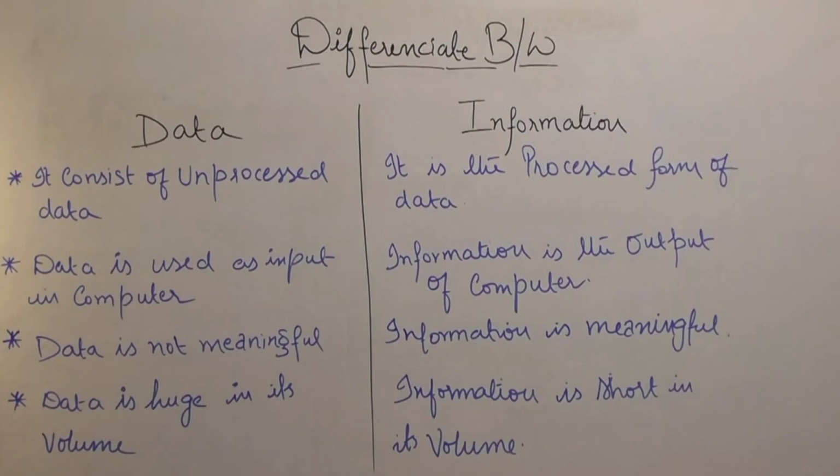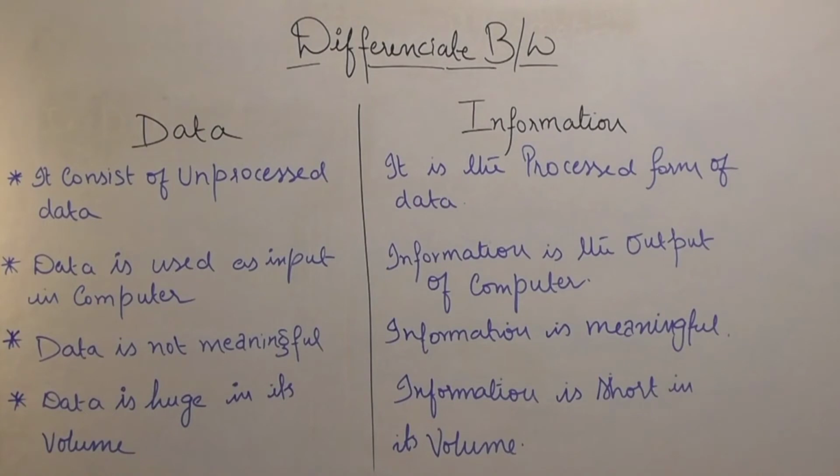Why are we saying data is not meaningful? Because we cannot understand what information the data is providing and what meaning it is showing, right? But information is meaningful because it gives an output through which we are able to know what the data is, what it is defining and what it relates to. We get all this information from that output, and due to that you make various decisions. That's why we are saying information is meaningful.